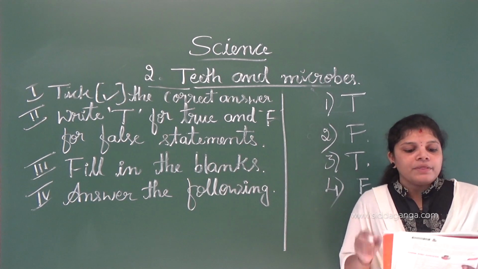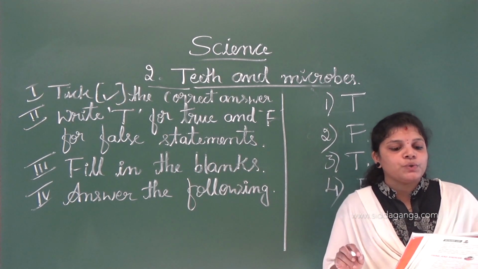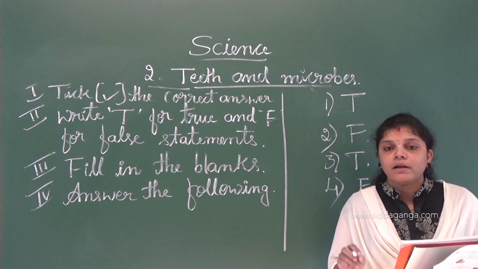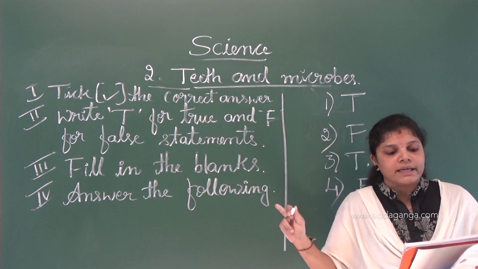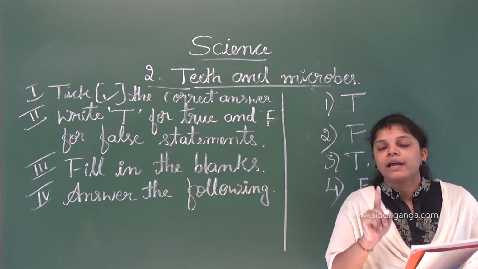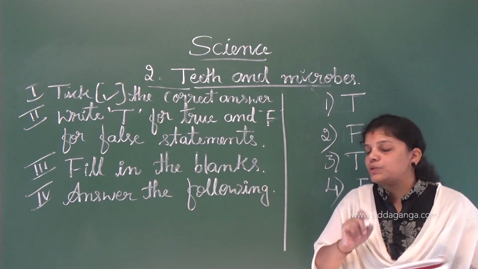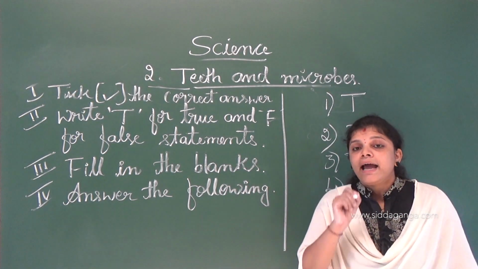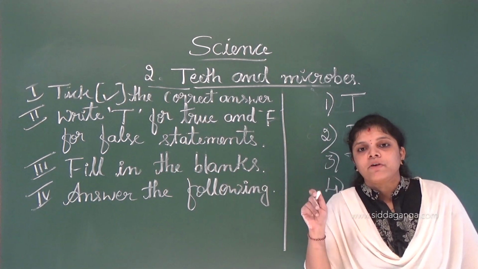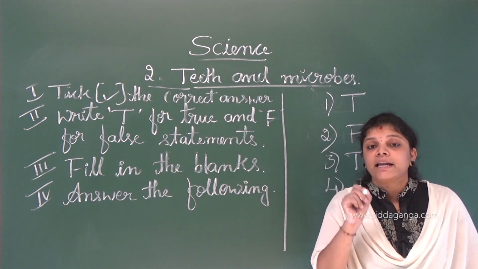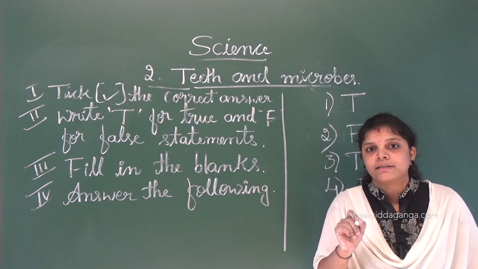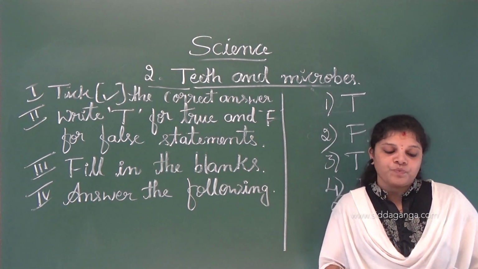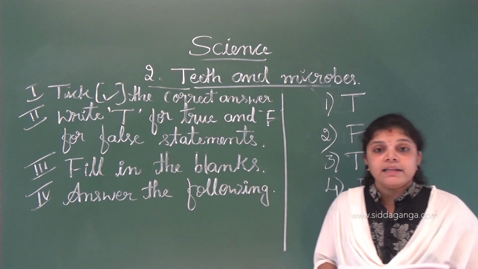Next one. The outer covering of each tooth is called the enamel. Yes, it's a true statement. The fifth one is a true statement. The outer covering of a tooth, what we call enamel. Enamel is a very hard substance in our body. Yes or no?